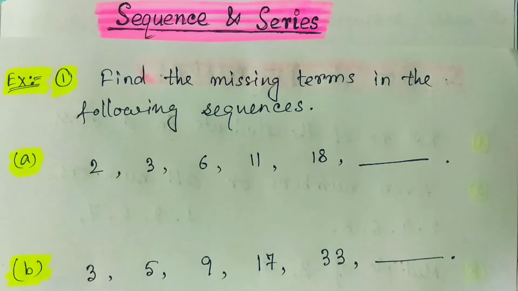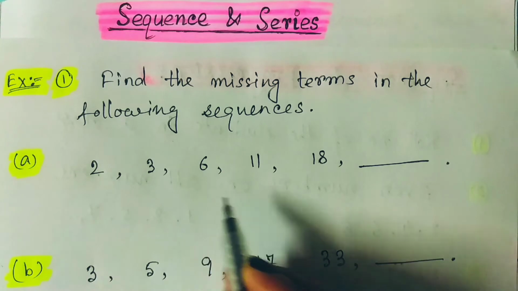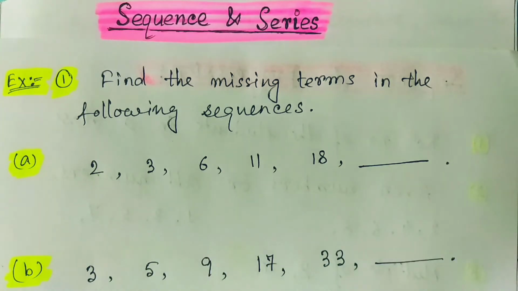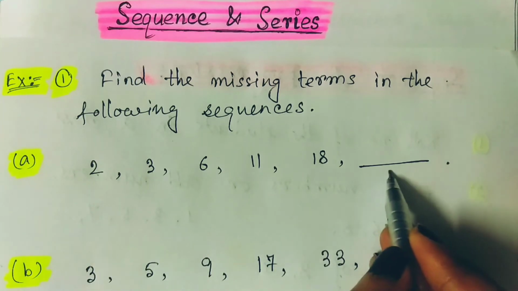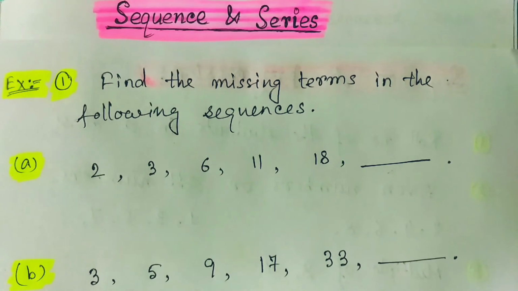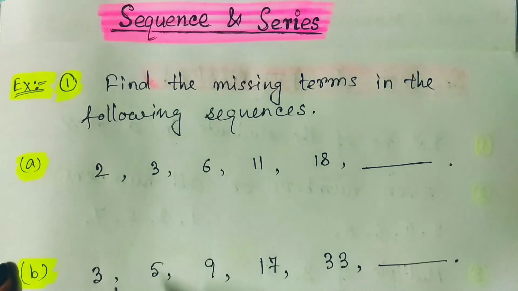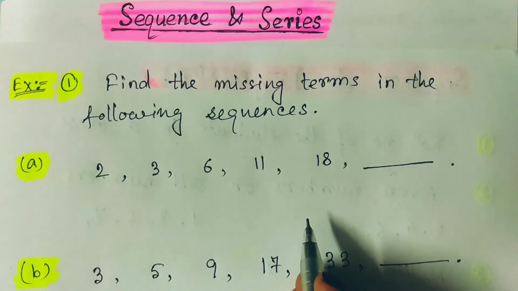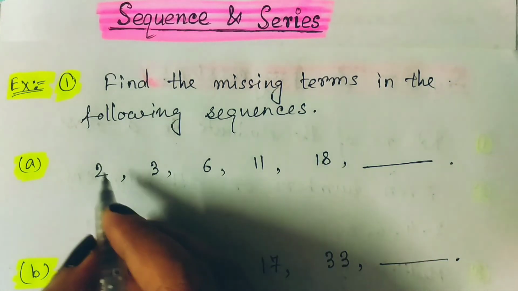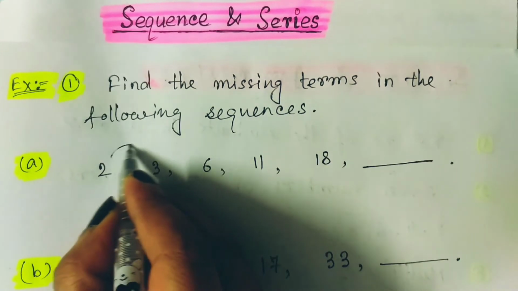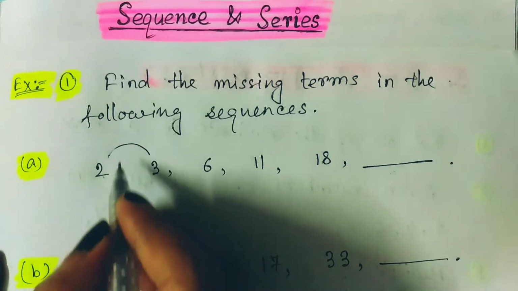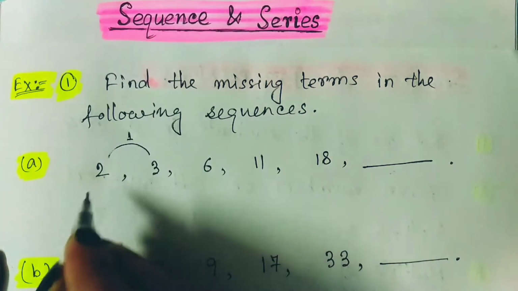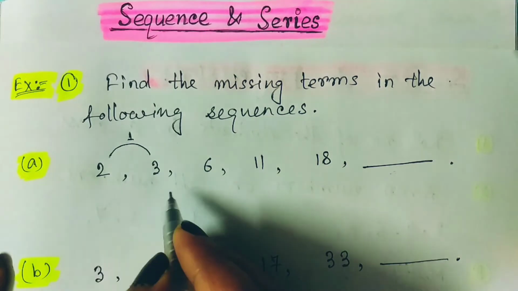The first one you should observe here is 2, 3, 6, 11 and 18. What should be the next term? Can you think of that? Observe this very carefully and you will find that between 2 and 3 there is a difference of 1.